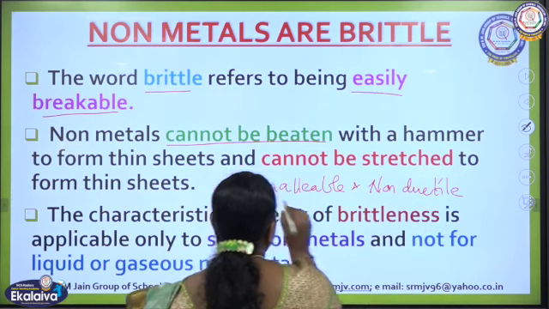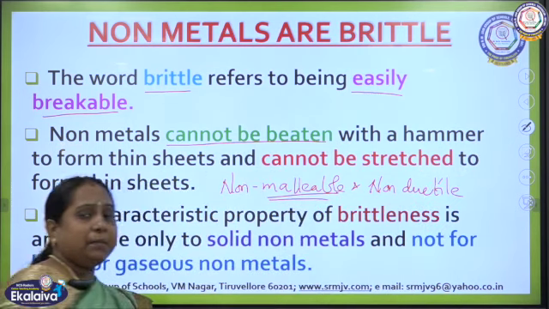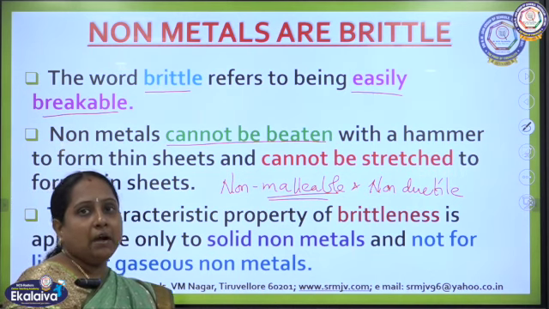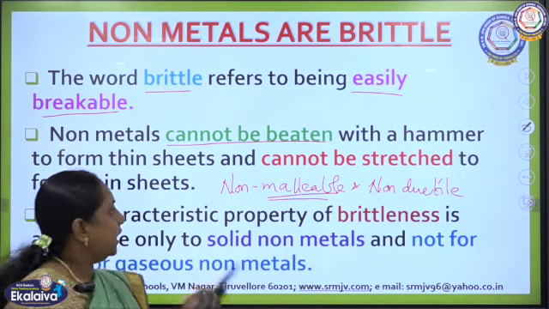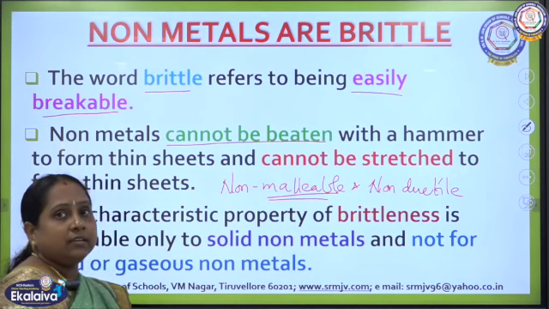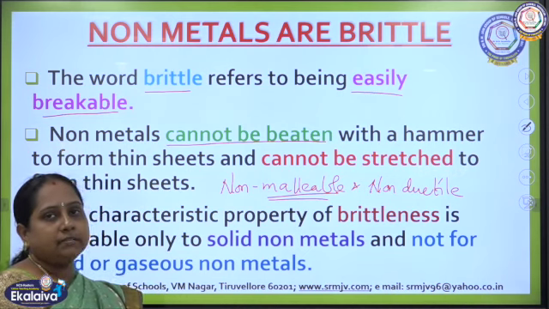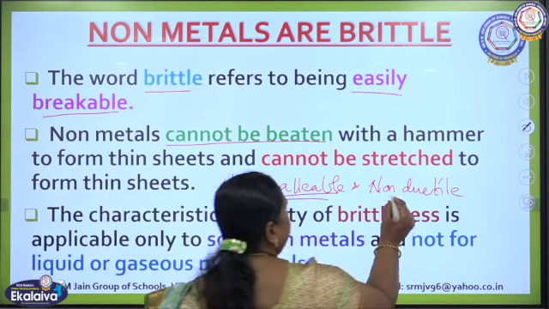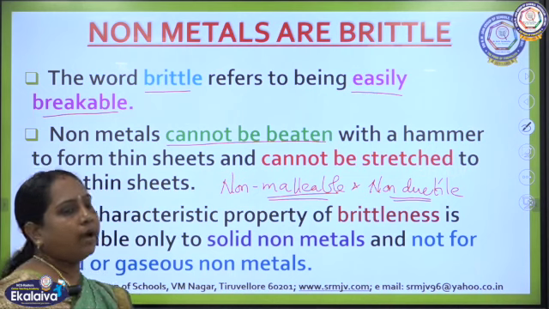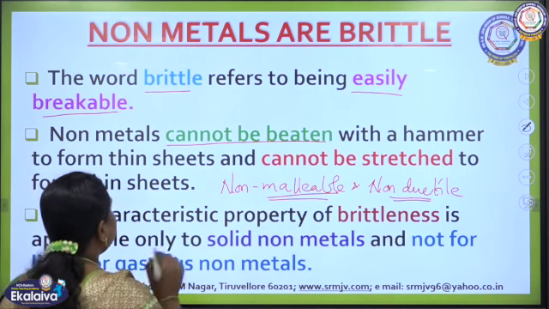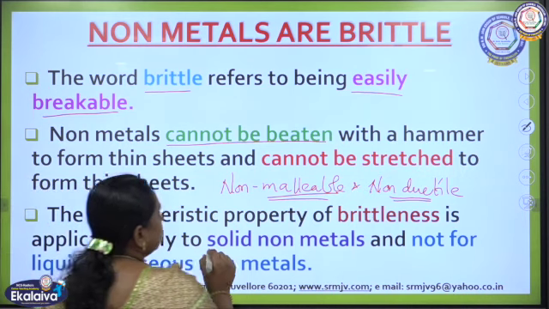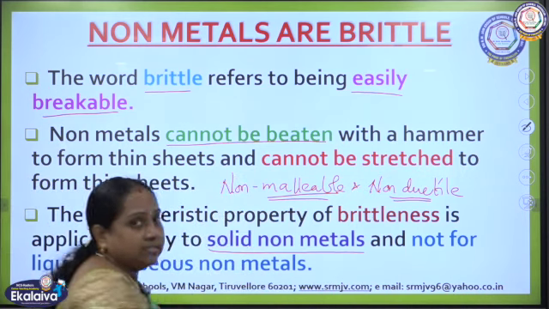Due to the malleable nature only, metals can be made into thin sheets, but what happened here? When we hammer the non-metals like metals, they will be broken into smaller pieces. Instead, we will not be getting thin sheets of non-metals. And non-ductile: wires cannot be drawn from the non-metals. Like metals, we cannot draw wire from these non-metals. The characteristic property of brittleness is applicable only to solid non-metals.